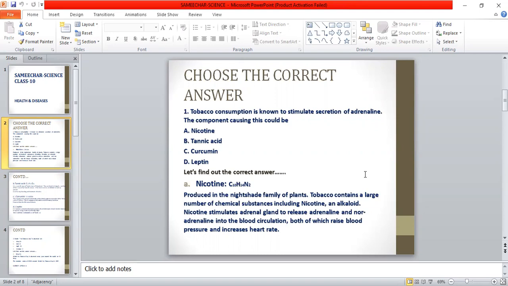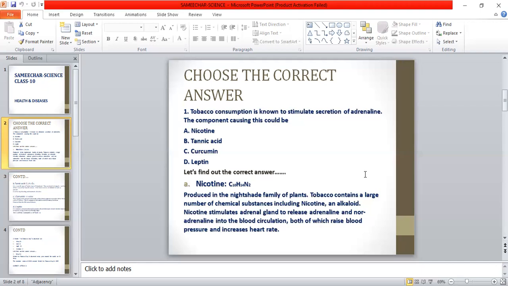Nicotine, C10H14N2. It is actually produced in the nightshade family of plants. Tobacco, all of us know, contains a large number of chemical substances. One of them is nicotine. It is an alkaloid. Nicotine stimulates the adrenal gland to release adrenaline and noradrenaline into the blood circulation, students, both of which will raise the blood pressure as well as increase the heart rate.